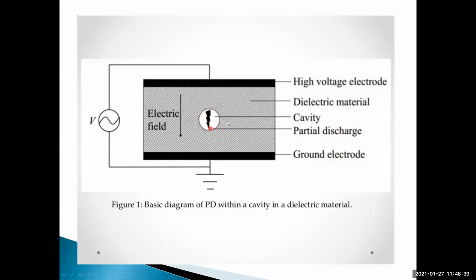Initially the void size is very small. After the void experiences a high electric field, it loses its property and then partial discharge takes place. Because of that, the dielectric material loses its property, and the breakdown strength of the insulator goes on decreasing. Finally the total dielectric material will lose its property and it no longer acts as an insulator. In this way, partial discharge takes place inside the dielectric material.